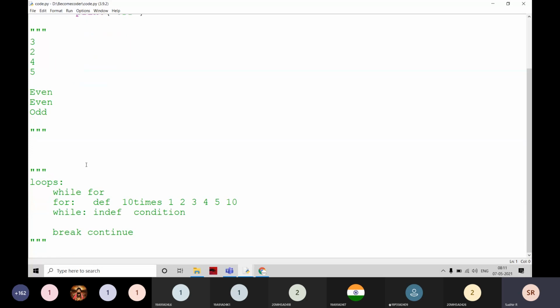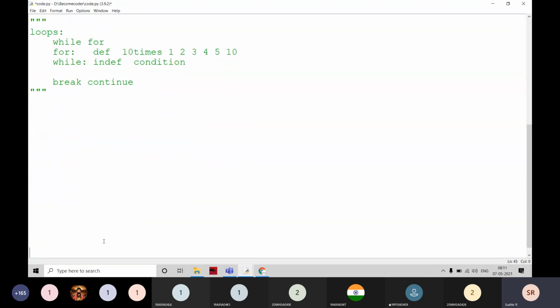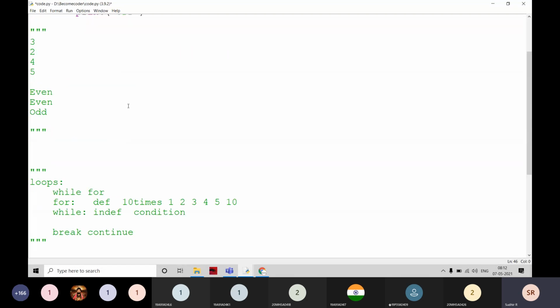In today's class, we are going to discuss the loops concept. There are two different types of loops: while and for. For is for definite times, and while is for indefinite times. There are also break and continue. I'm going to write the syntax and where I'm going to use it.